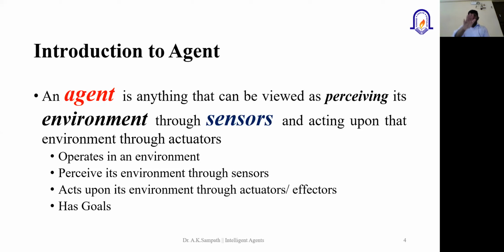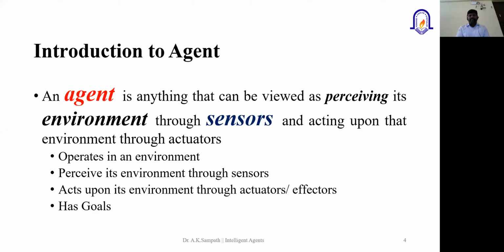That means whenever the vehicle is moving on the road, in case it finds any obstacle, or any object crosses suddenly, the sensor built around the autonomous car immediately senses it, right? After sensing, that information will be passed to the controller. Immediately it has to apply the brake so that it can avoid damage or an accident. So again, it has goals. When you talk about the goals, it is the destination where it has to reach.